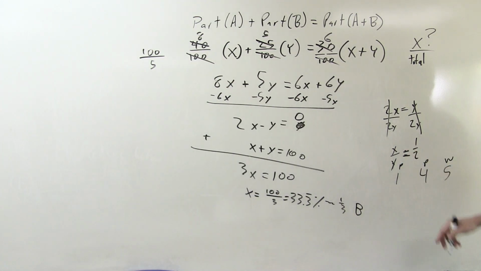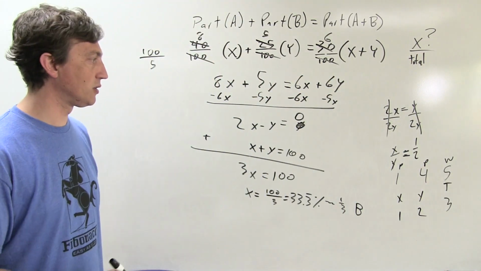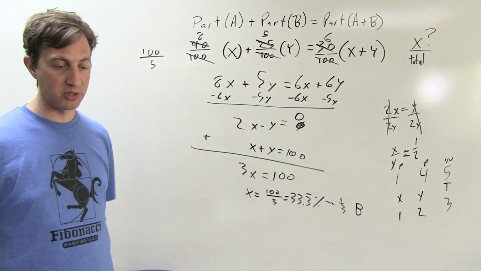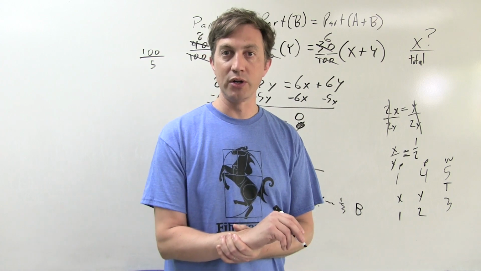In this case, saying we have a ratio x to y of 1 to 2 means our ratio of x to y, 1 to 2, is going to be part of a same total of 3. And if you lay all these out, you've got all the facts on board. We can think, okay, so 1/3 of the mixture is x, 2/3 of the mixture is y, and the ratio is 1 to 2 of x to y. So keep that in mind. That's another way that you could do this, and just knowing 1/3 is 33% would also get you the answer there. Both of these are good approaches.